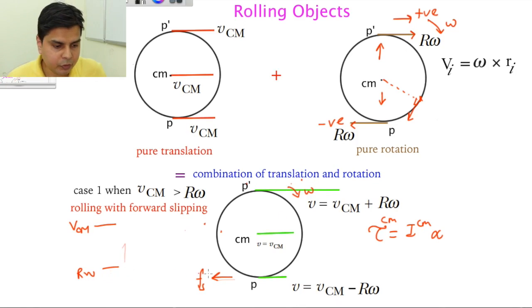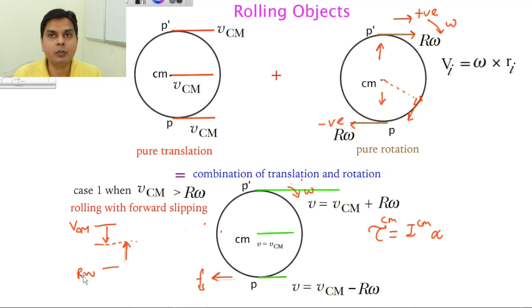Because of this friction there will be a deceleration for the translation motion, so VCM will decrease. Ultimately they should come to a common meeting point where VCM will be equal to R omega.